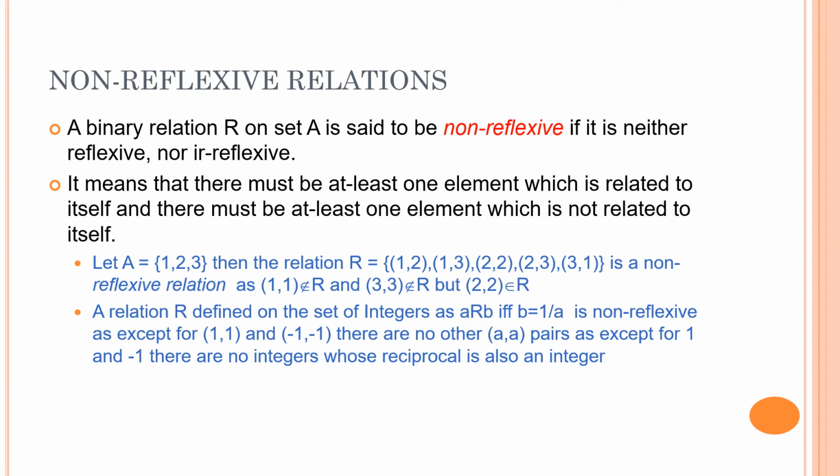So as (1, 1) and (-1, -1) pairs are there, that means it cannot be an irreflexive relation. As you can say, there are a number of elements which are not related to themselves, like 2 is not related to itself. Why? Because 1/2 is 0.5, which is not an integer, so it cannot be a reflexive relation. So this is a non-reflexive relation.